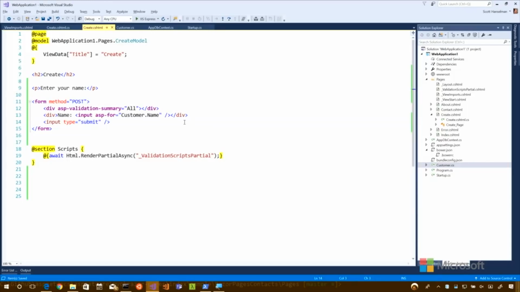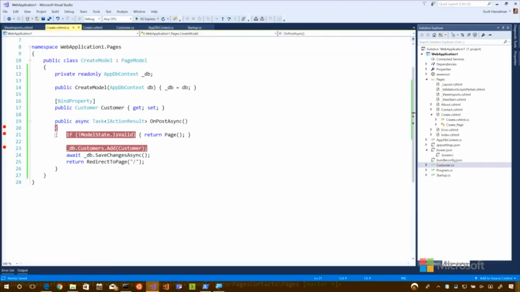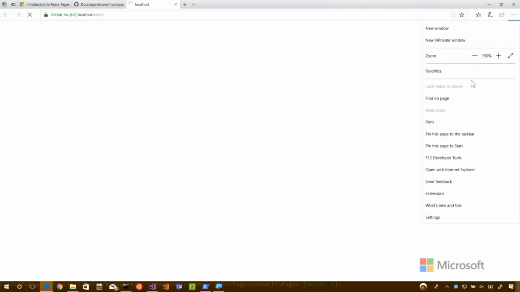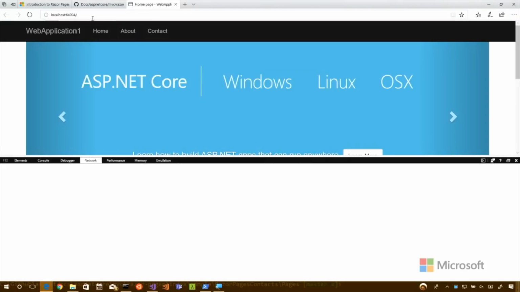Now, let's go back to our breakpoints and run our debug this time and see if we can see the customer get bound. And we had looked in the F12 developer tools before. We could see what's happening on the wire.